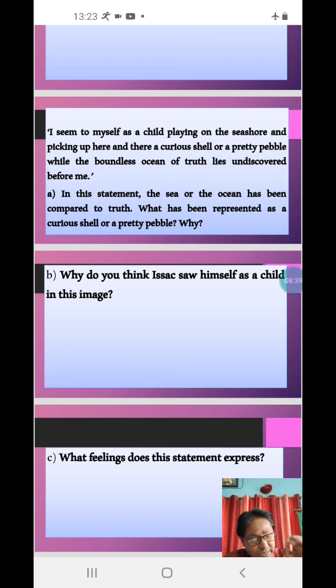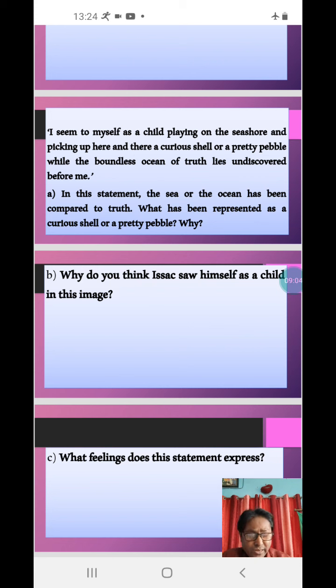Very clear. This statement expresses wonder at the working of the world, the many laws and truths that still lie undiscovered about it. It expresses curiosity to know these truths. It also expresses humbleness.